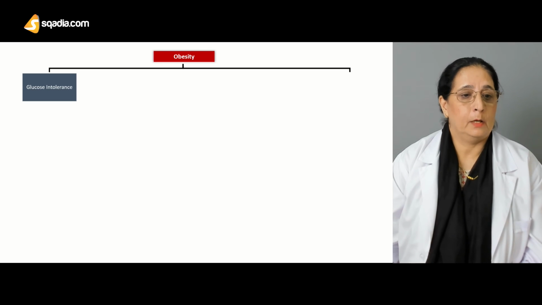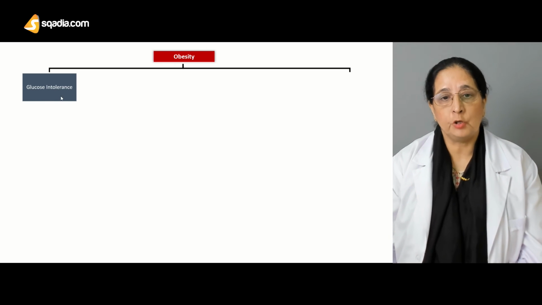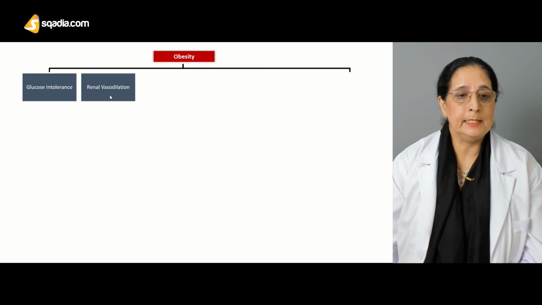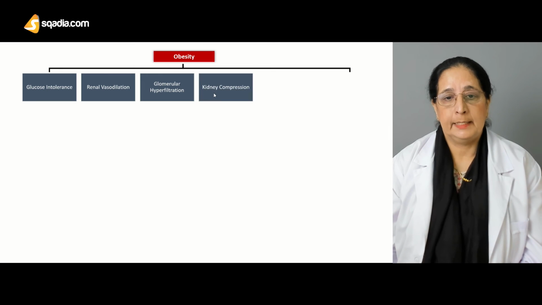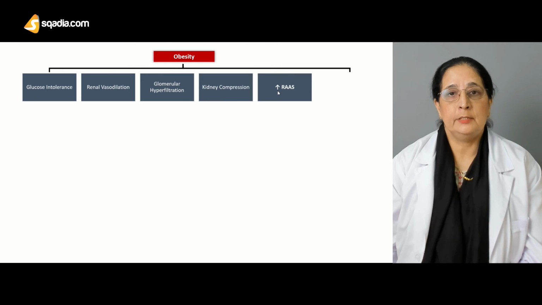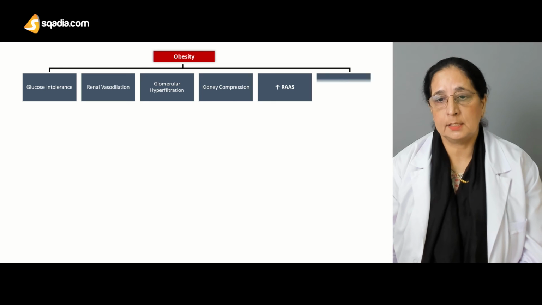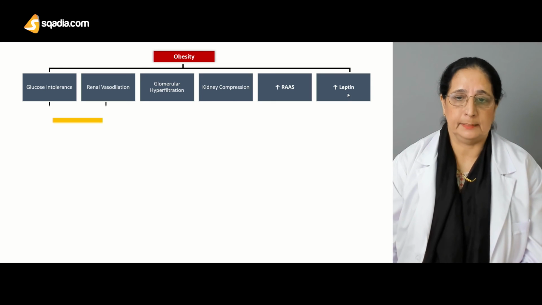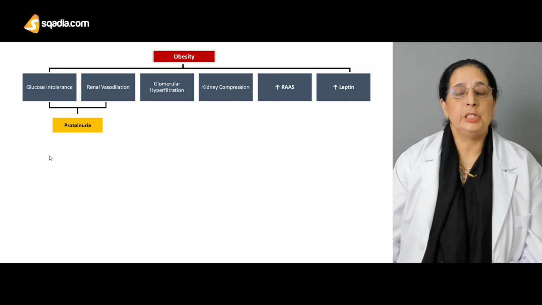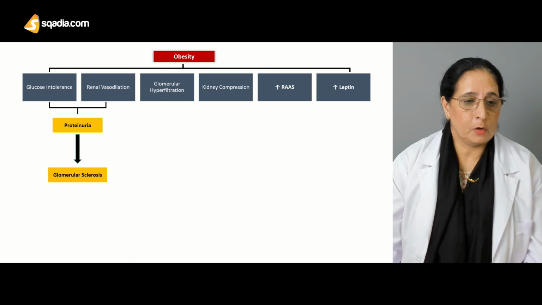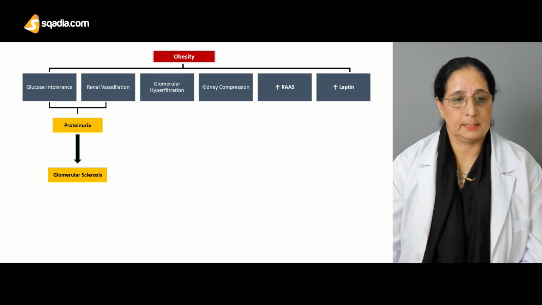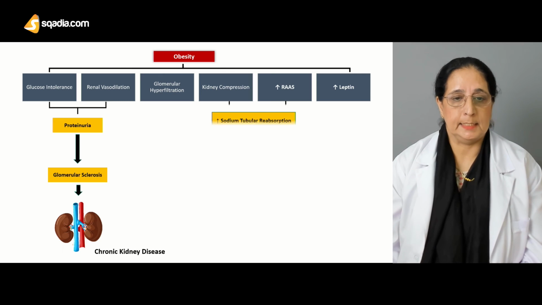And this kidney failure is due to different factors. One, there is glucose intolerance, and there is renal vasodilation. There is glomerular hyperfiltration, kidney compression, increased renin-angiotensin adrenal system, and increased leptin. This can cause proteinuria. More protein is leaked in the urine, and it can cause glomerulosclerosis and cause kidney disease.